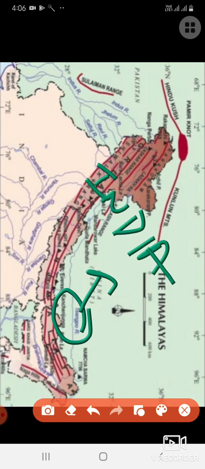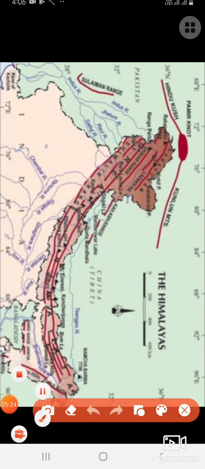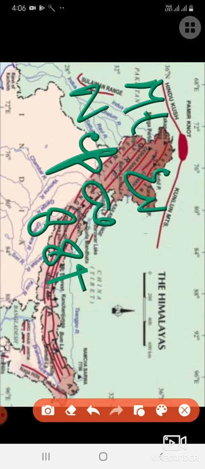Kanchenjunga, and its height is 8,598 meter. But we know that Mount Everest is the highest peak, which is in Nepal. Its height is 8,848 meter.